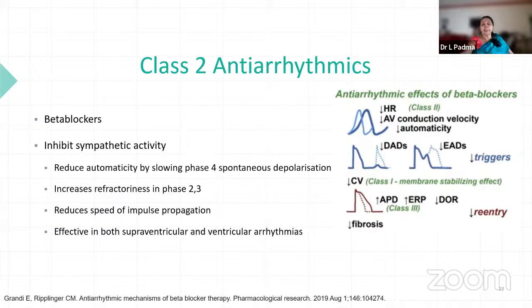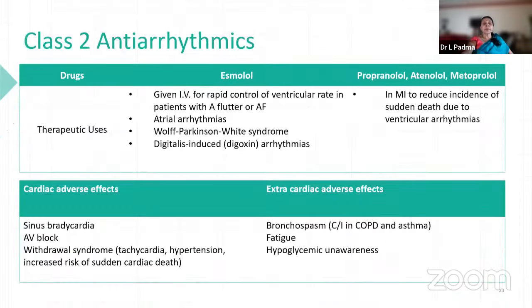So hence, effective both in supraventricular and ventricular arrhythmias. In supraventricular arrhythmias, it decreases the heart rate, and in ventricular arrhythmias, it decreases the bombardment of impulses from atria to ventricle, and also increases the APD, ERP, DOR, and hence decreases the fibrosis.